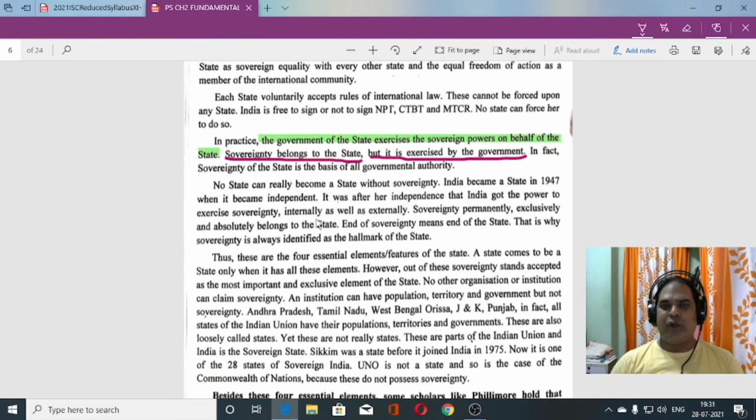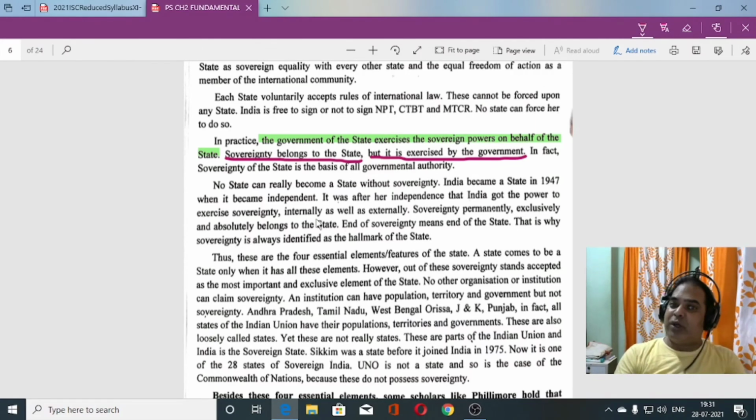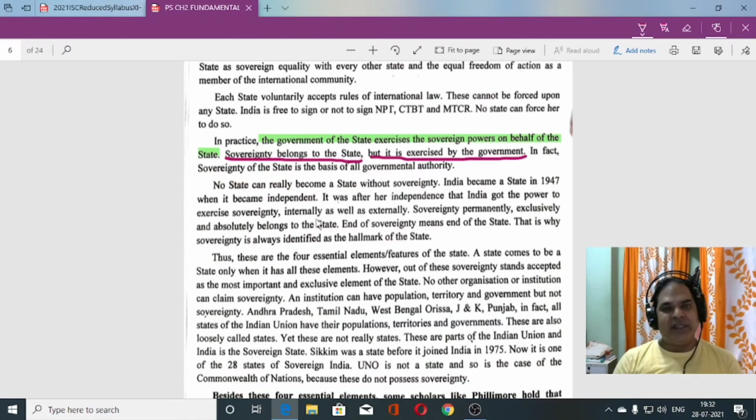So in the beginning I told you, West Bengal is a state. Yes, West Bengal is a state in geographical terms, but politically West Bengal is not a state, because West Bengal is part of a union. West Bengal is with the country India. Okay, India is a union of states. The sovereign power belongs to the union government. So West Bengal has the territory, West Bengal has the government, West Bengal has the population. But sovereignty they don't have. Internal sovereignty they have, but full sovereignty which we are talking about is not there.